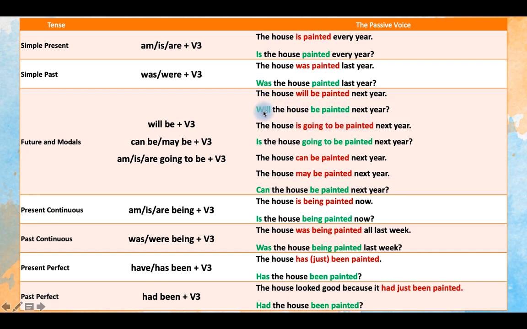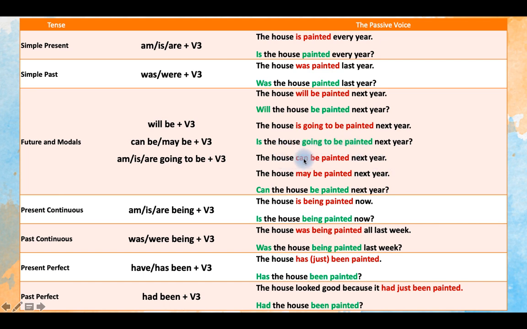Or to make a question, you put will in the first place. Will the house be painted next year? Will, subject, verb, and object, or anything else that you have in the sentence.